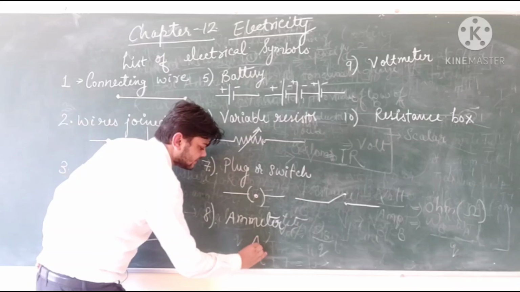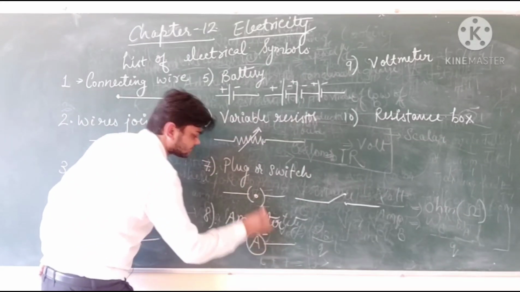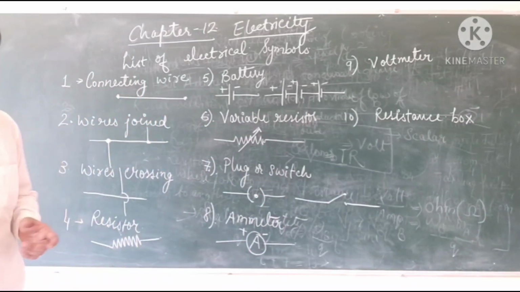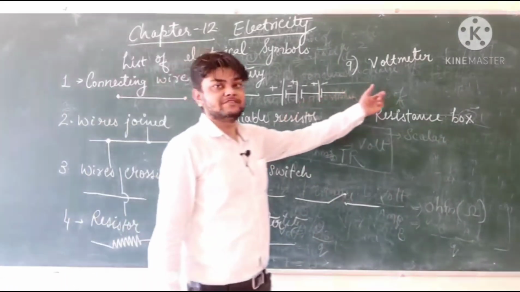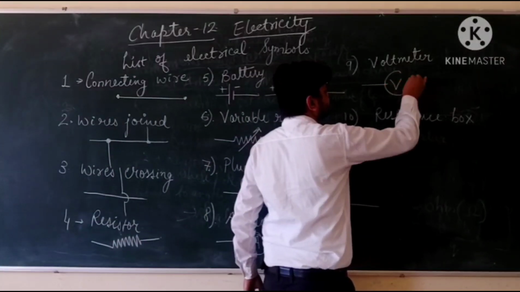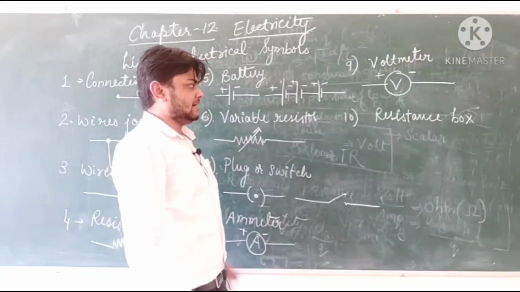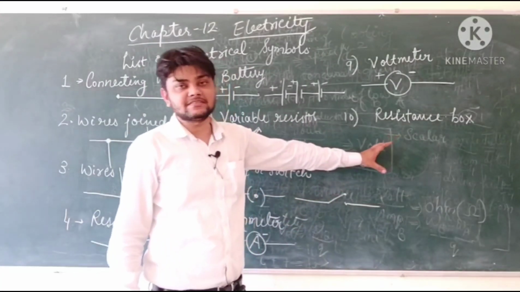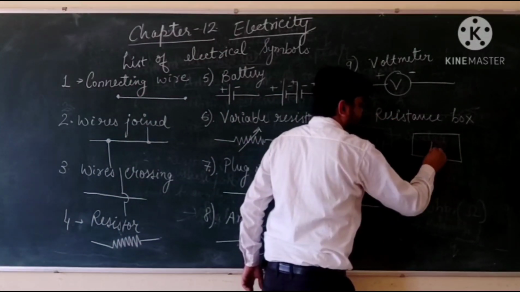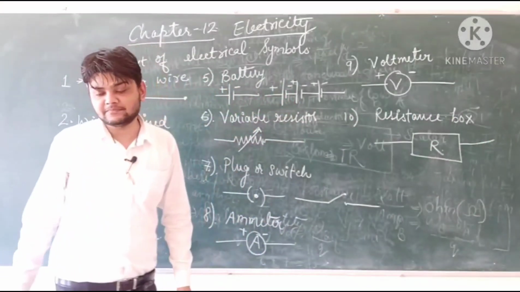Ammeter is simply an A representation inside a circuit followed by positive and negative. Ammeter is a device which is used to measure current in the circuit. Similarly, to measure potential difference in the circuit, we require a voltmeter represented by V followed by plus and minus inside a circuit. We have a collection of multiple resistances together in a box known as resistance box, represented by a rectangular section and having two end connections.